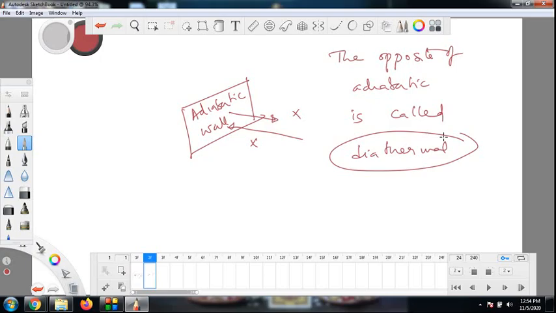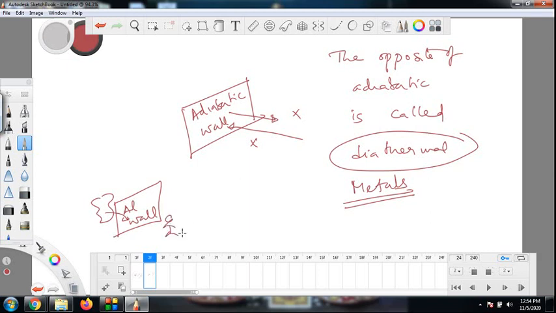A diathermal wall or a diathermal container is the opposite of adiabatic. Diathermal allows free exchange of thermal energy on both sides. For example, most of the metals are good diathermals. If I have a metal wall, for example an aluminium wall, and on the left of the wall there is a substance giving thermal energy, that can pass through this aluminum wall and reach the right side.